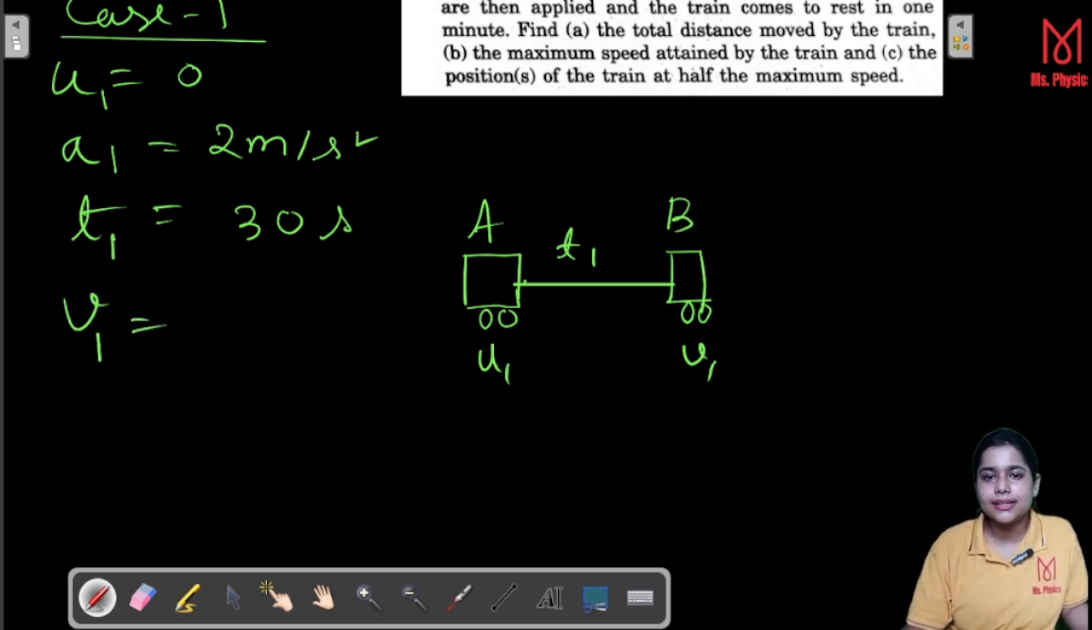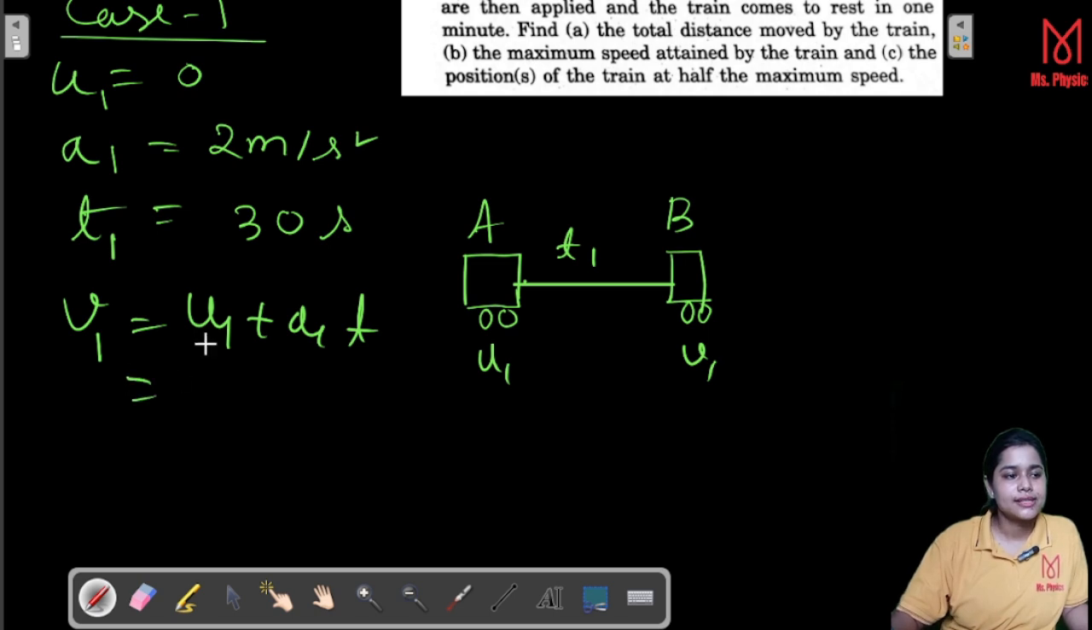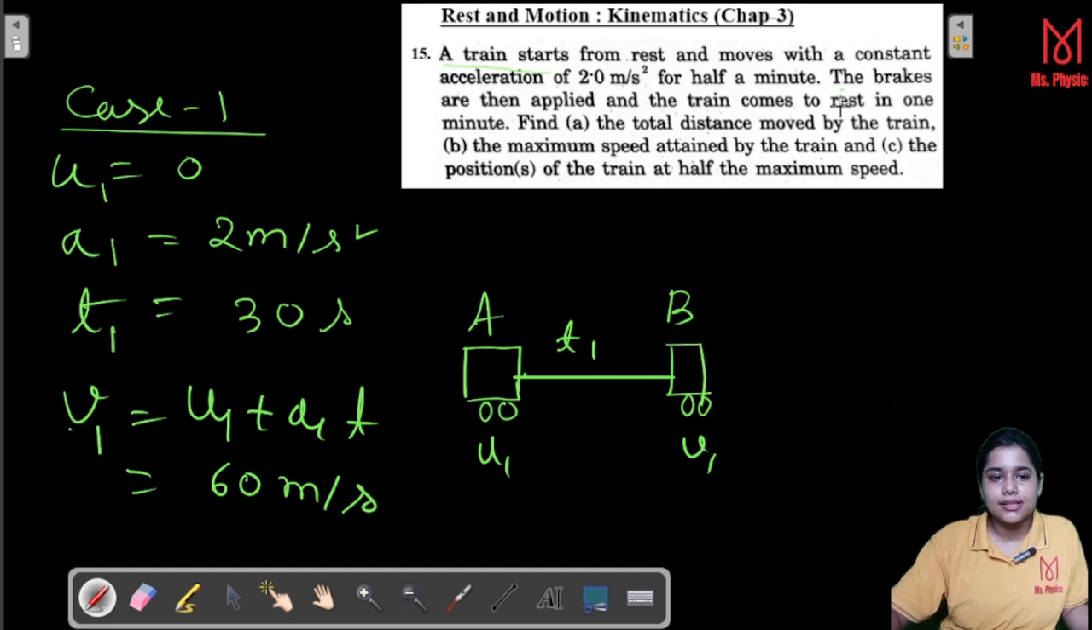V is equal to U plus AT. Very simple kinematic equation. V1 is equal to U1 plus A1T. So since U1 is equal to 0, A1 into T gives you 60 meter per second. That is your V1. After that, the brakes are applied and the train comes to rest. That means the final velocity would be 0 because it is ultimately at rest. So this is your train which is at rest. That means V2 is equal to 0.